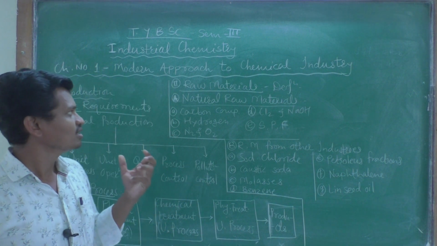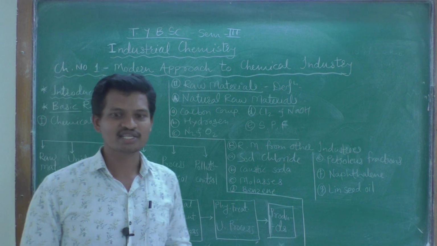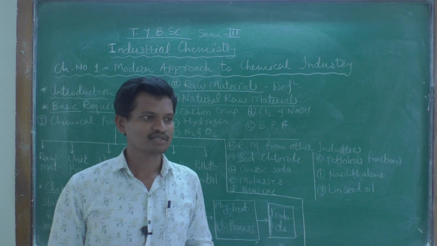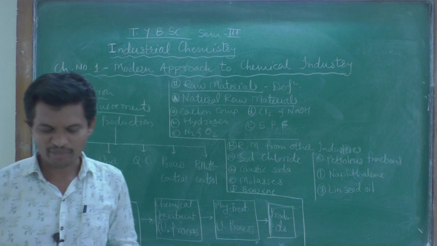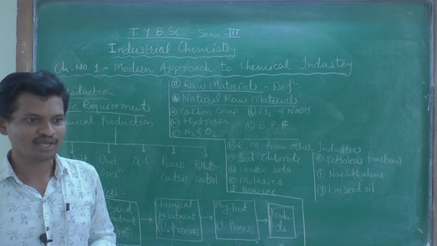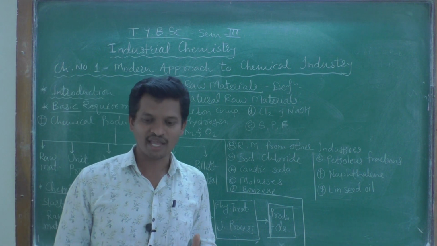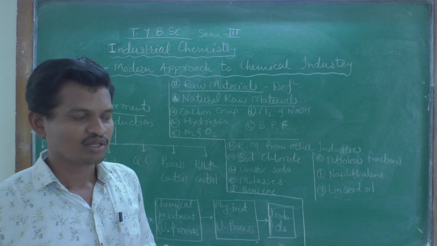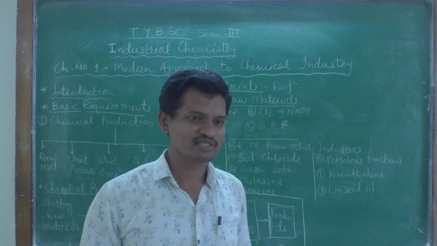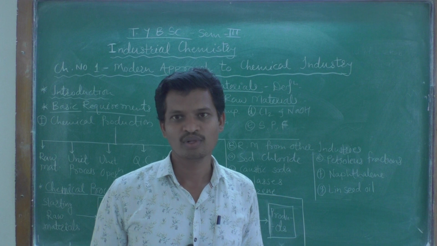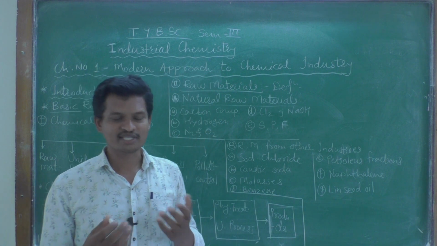But our chemical industry has some basic things. To establish any chemical industry there are some basic requirements we should have, otherwise we cannot establish that industry.